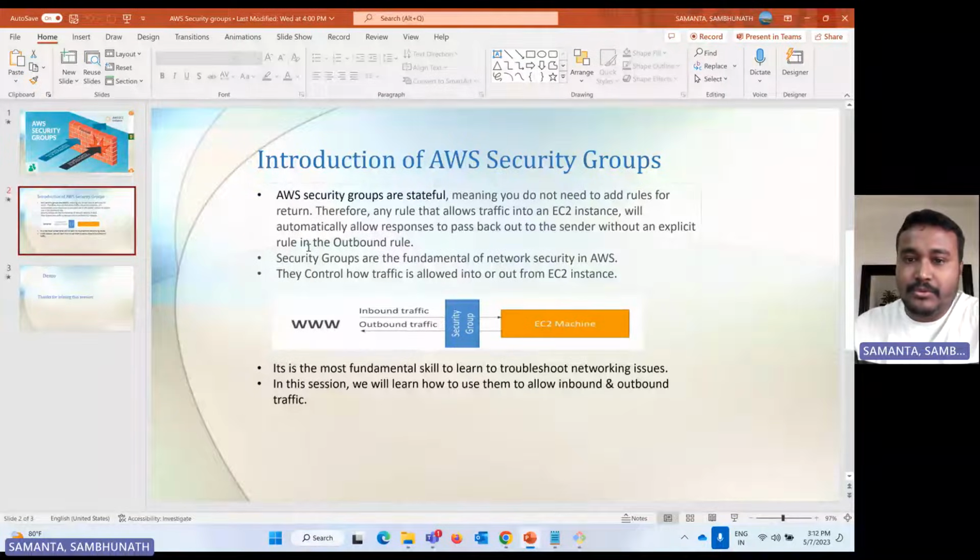An AWS security group is a stateful feature. Stateful meaning, if I give you a real-life example, suppose in your apartment, when a visitor is coming, the security guard at the front gate does the entry: what time they are coming, whom they are trying to meet, what the purpose is. Everything is noted down.